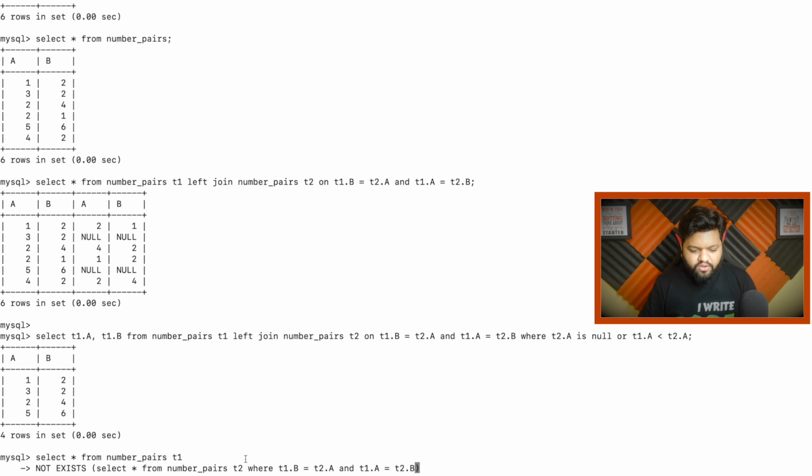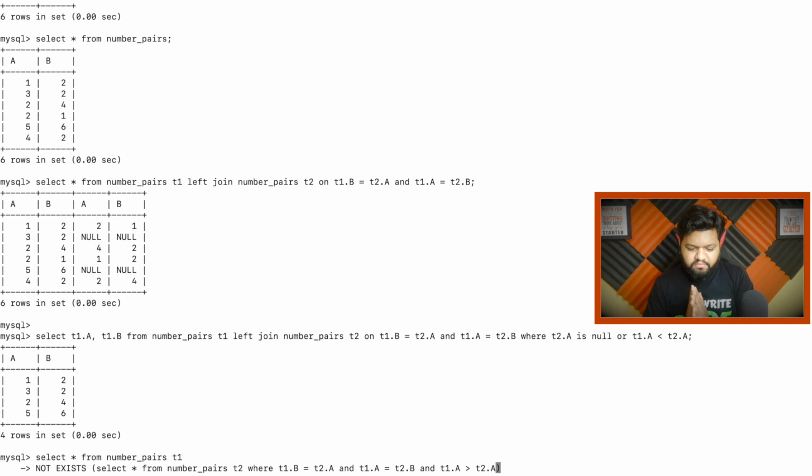So here, let's say currently we are at this record, right? Because this is the first select part here. So we are iterating on this table row by row. Currently we are at this place, and in the not exist operation, for this particular record, this condition will be tested using the same table with a different name, right? So again, the way we were doing the join operation, a similar kind of thing is happening here. And another condition we need to check, T1.a greater than T2.a, right?